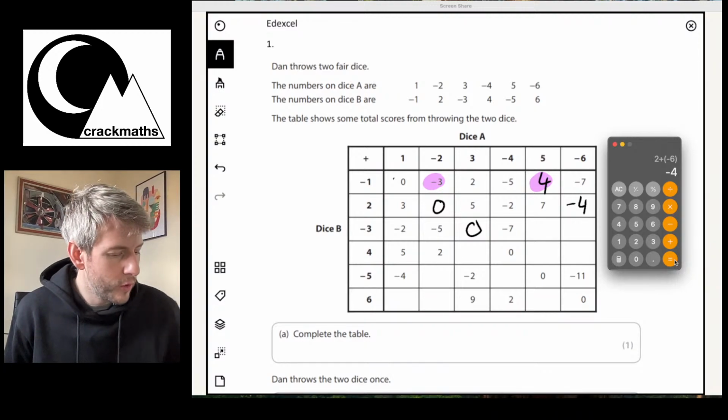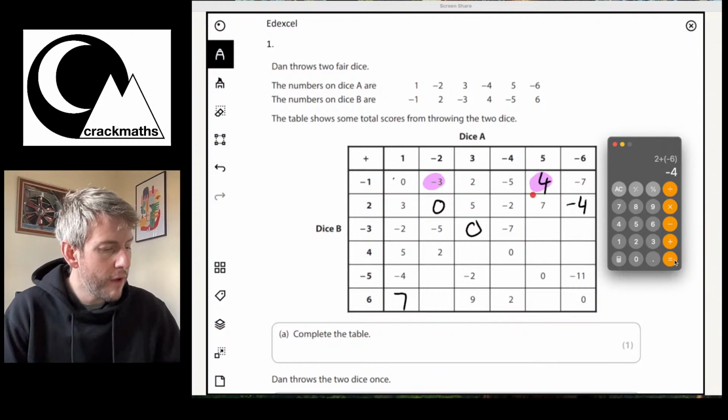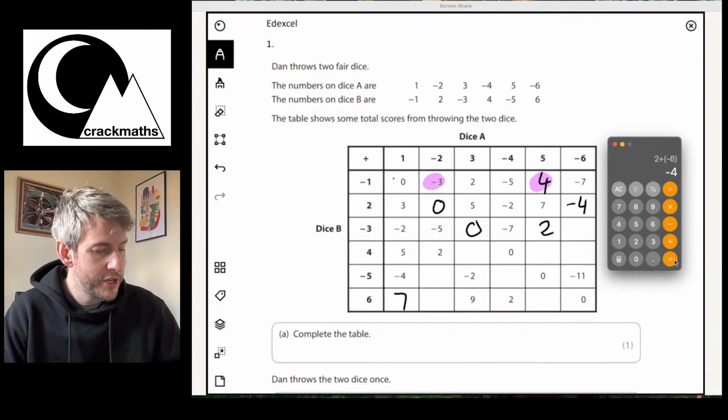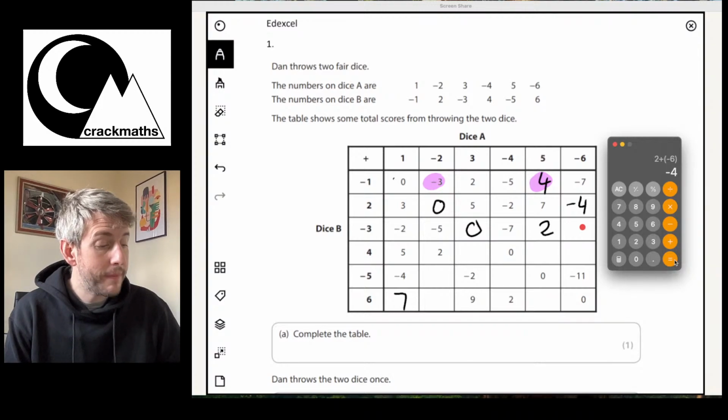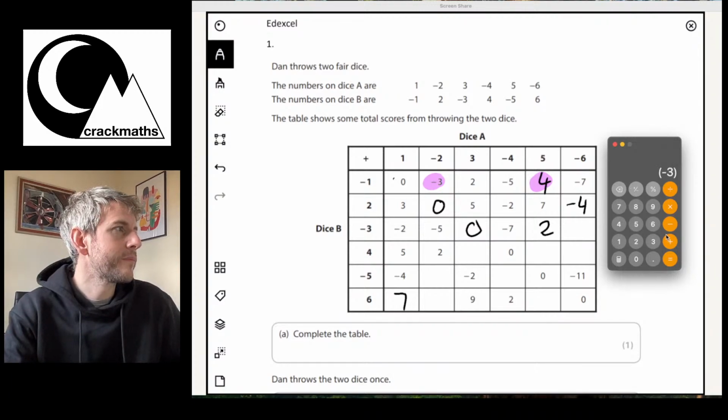And then let's just continue to do the rest. So 1 add 6 is 7. Do the 5. Okay, so 5 take away 3 is 2. -3 plus -6. Okay, I'll do that on the calculator just to show you. So 3 negative plus 6 negative. This is actually going to be -9.